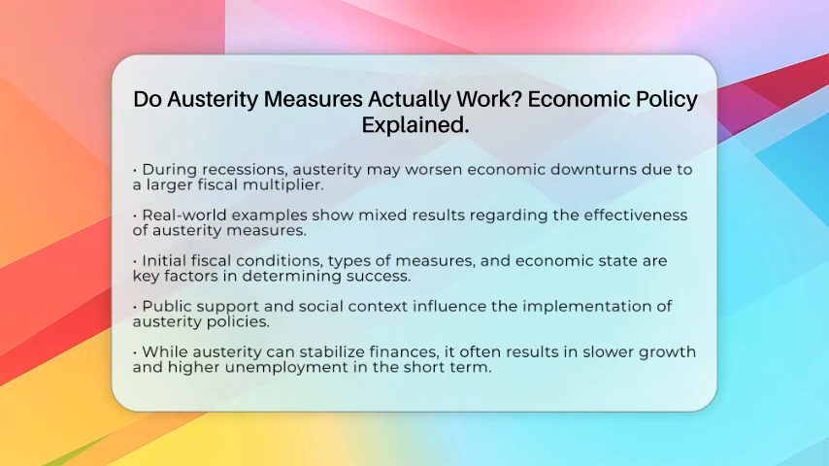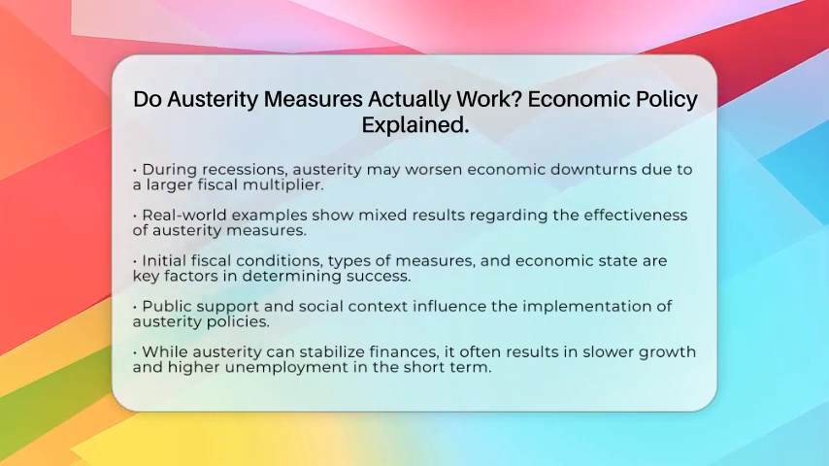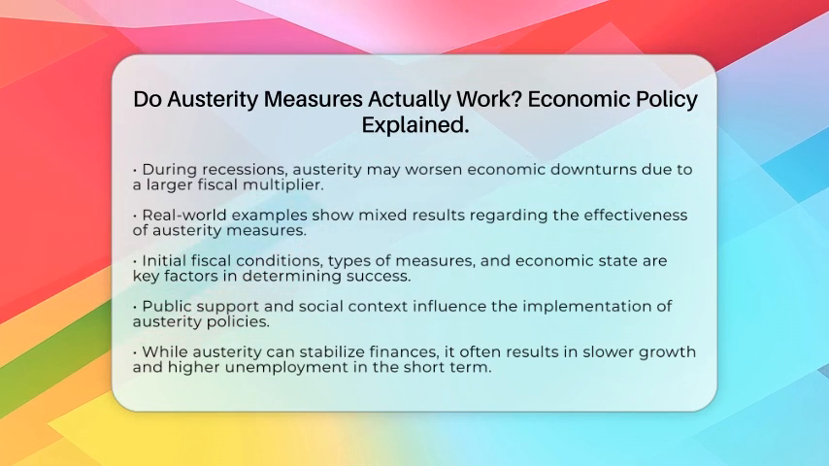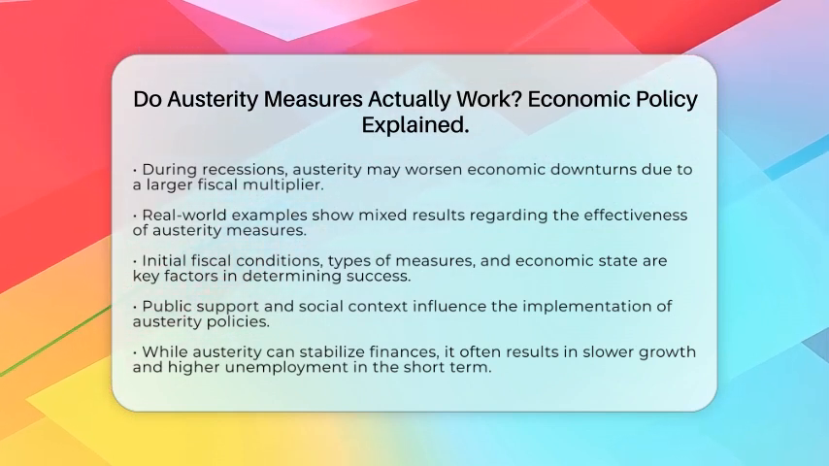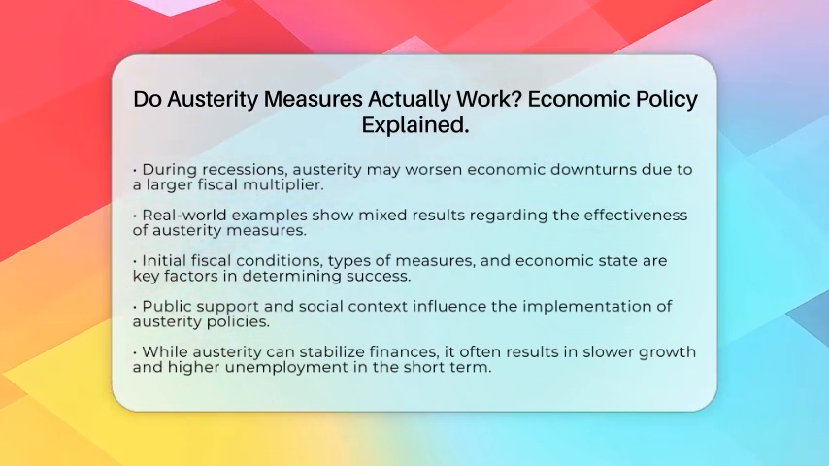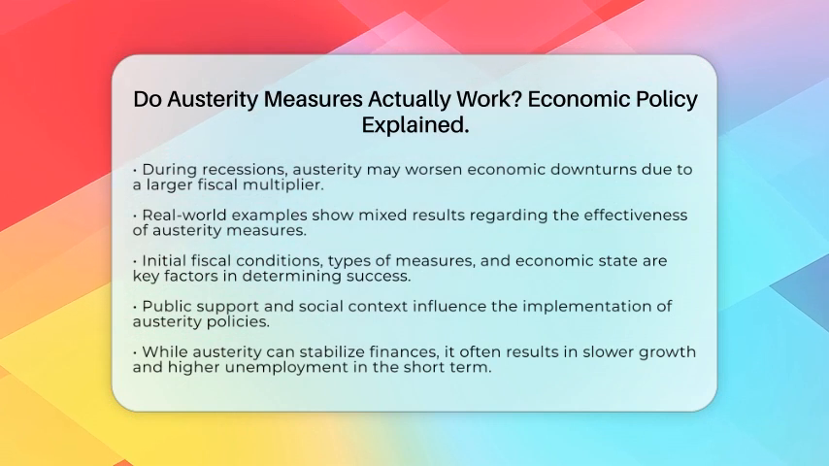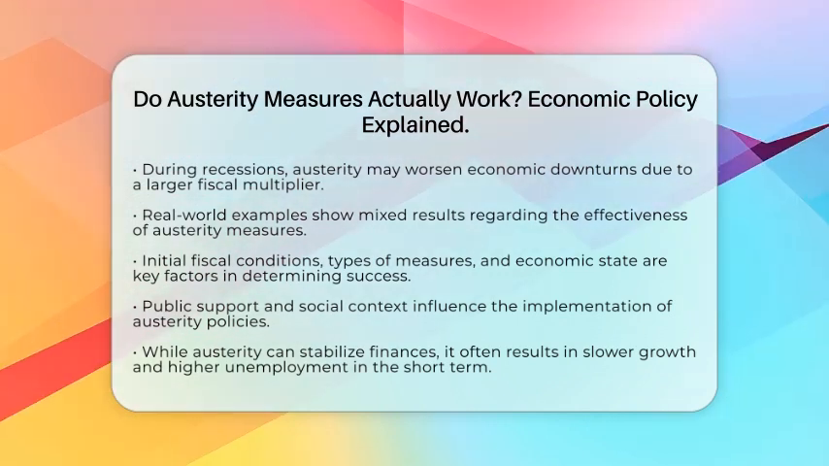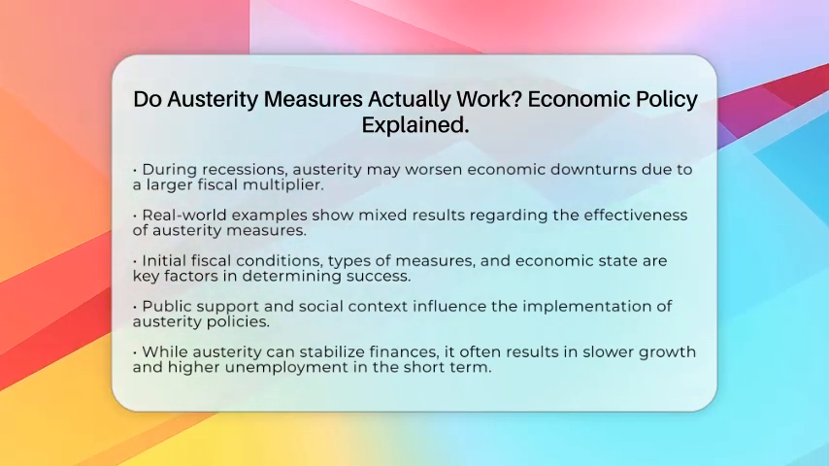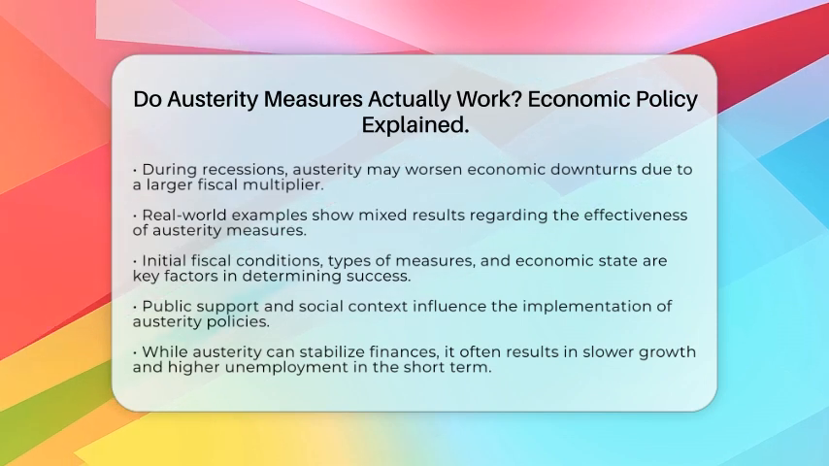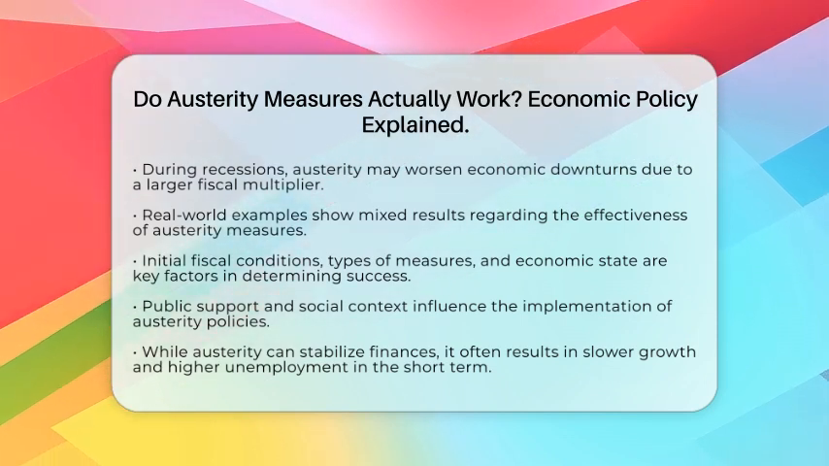In summary, austerity measures can stabilize public finances, but they often come with the cost of slower growth and higher unemployment in the short term. Timing, targeted measures, and complementary policies are essential to improve the chances that austerity will be effective in achieving sustainable economic health.